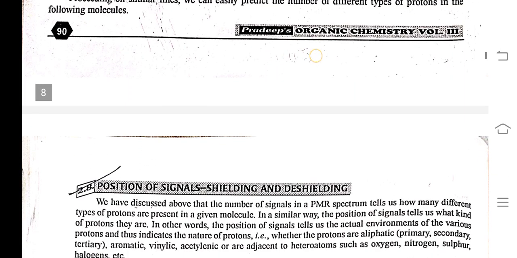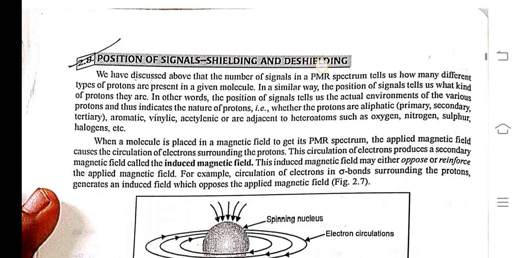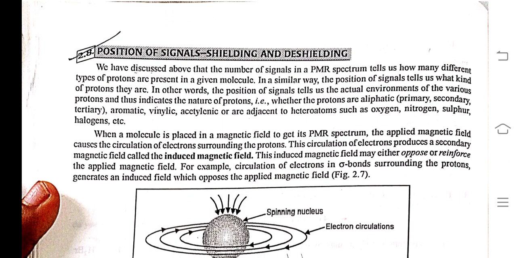Now, position of signal, shielding and de-shielding. We have discussed that the number of signals in a PMR spectrum tells us how many different types of protons are present in a given molecule. In a similar way, the position of a signal tells us what kind of protons they are.